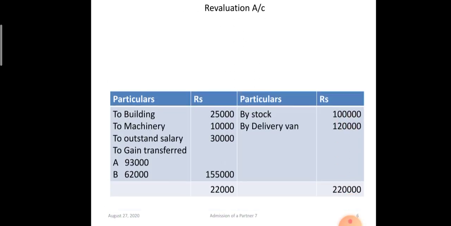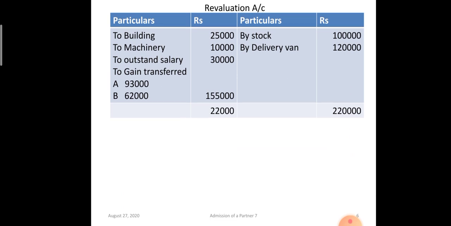Now let's prepare the revaluation account. See, building was depreciated, machine was depreciated, and liability increased. So all three are debited to revaluation account. Building by 5% depreciation, machinery 5% depreciation, and outstanding salary liability was increased by 30,000. Okay. Stock is increased by 1 lakh rupees, and delivery van unrecorded 1,20,000 will be credited to revaluation account. The difference, profit 1,55,000, is transferred to A and B in the ratio of 3:2.